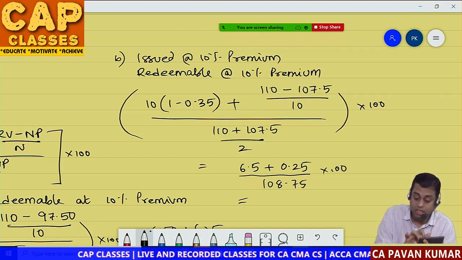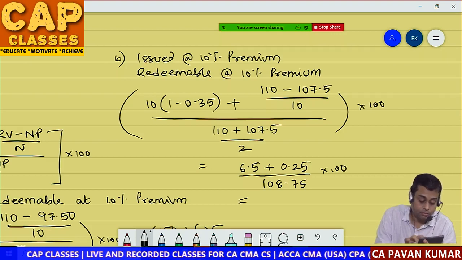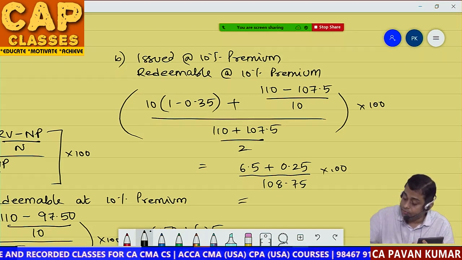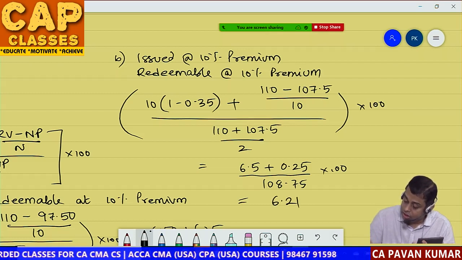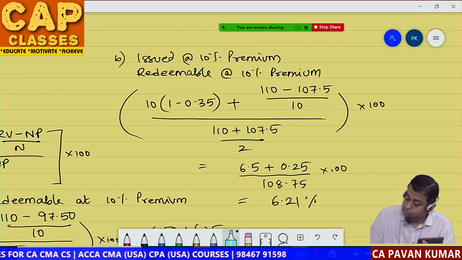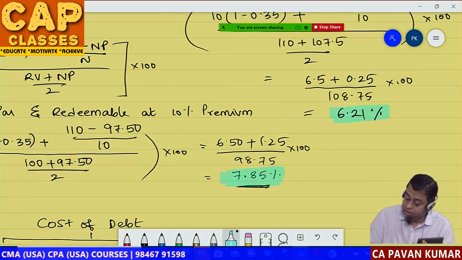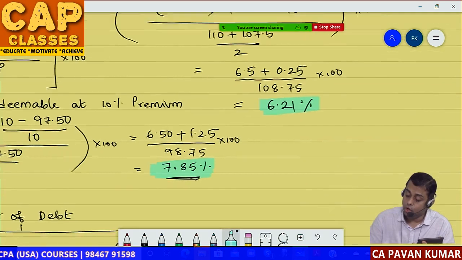So 6.75 divided by 108.75. It is 6.21%. This is the answer. What is the previous answer? 7.85%. Now we need to do next situation.